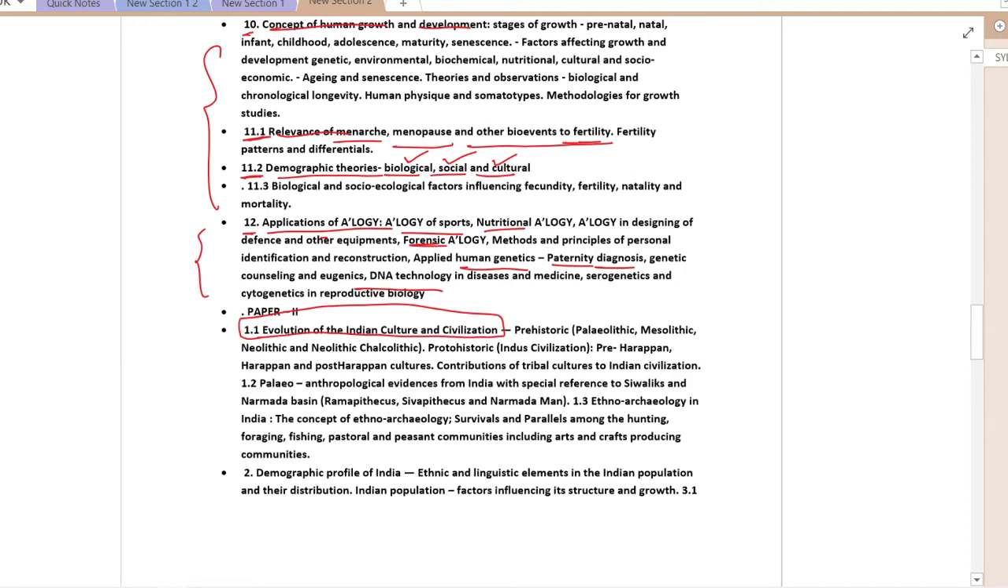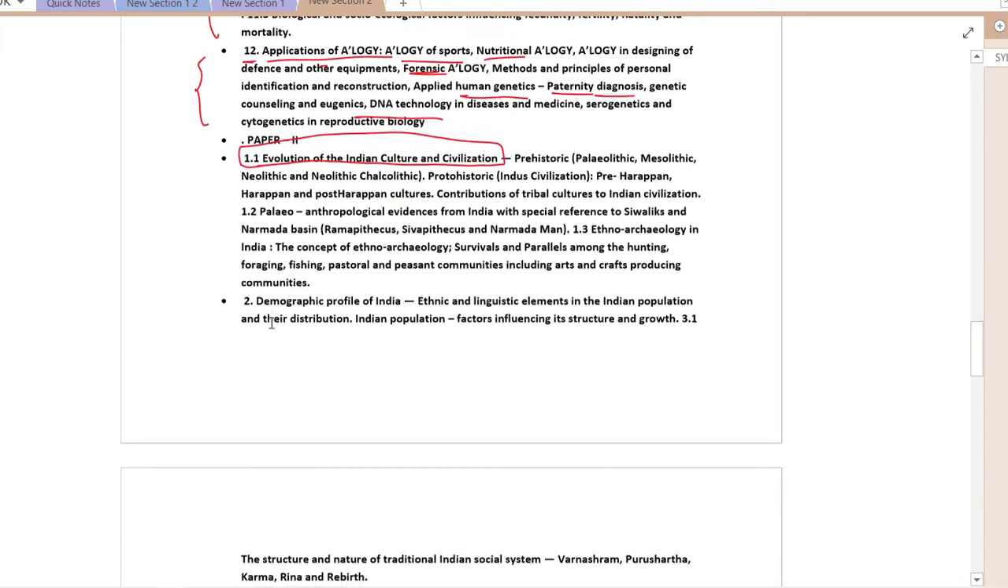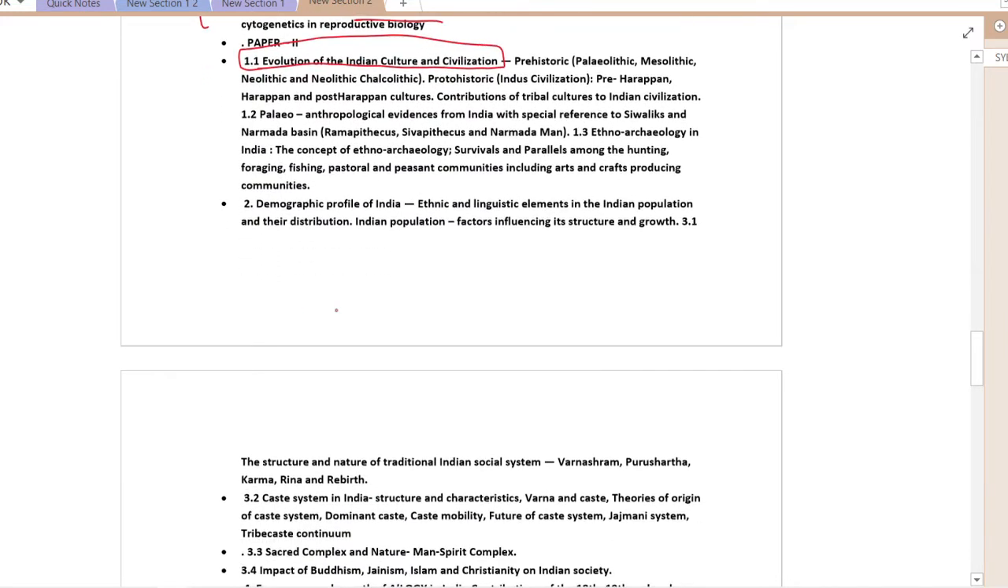In 11.2 there will be the evolution of Indian culture and civilization. The thing that we are going to discuss here is basically the growth of culture in the Indian subcontinent. We'll also talk about the prehistoric and proto-historic, that is Indus, then pre-Harappan, Harappan, and post-Harappan culture. We will also talk about the contribution of tribal culture to Indian civilization.